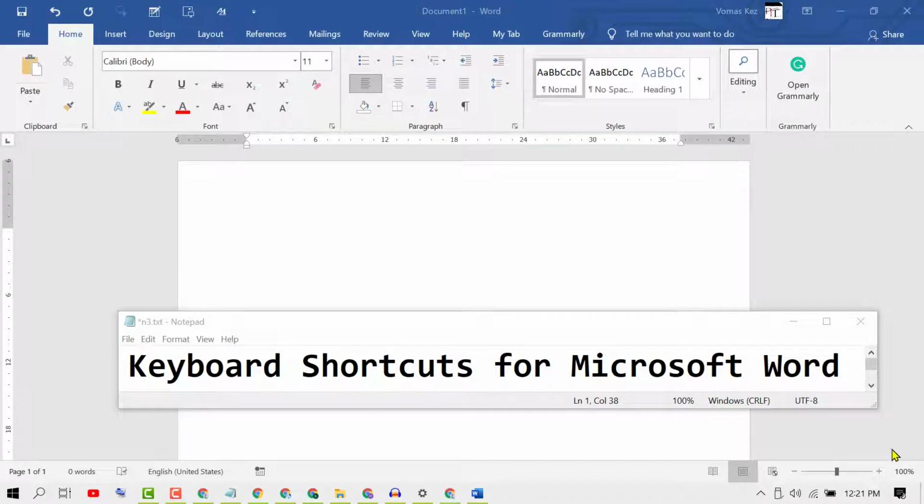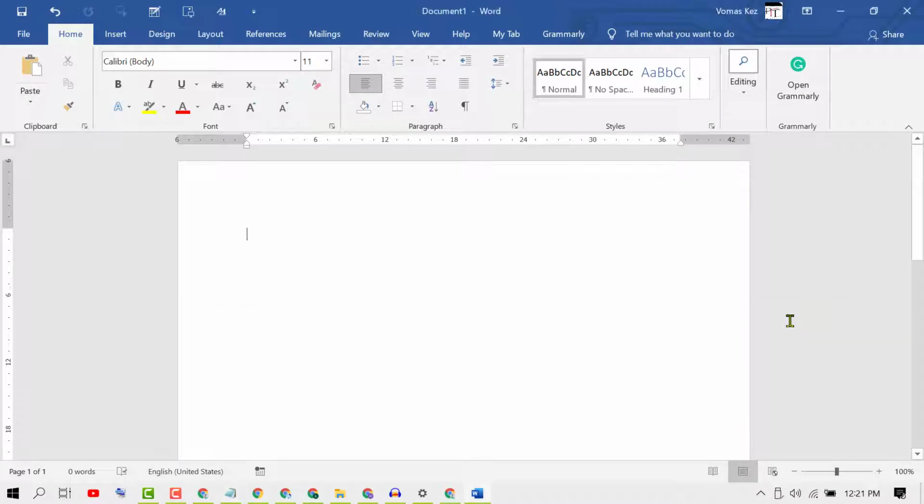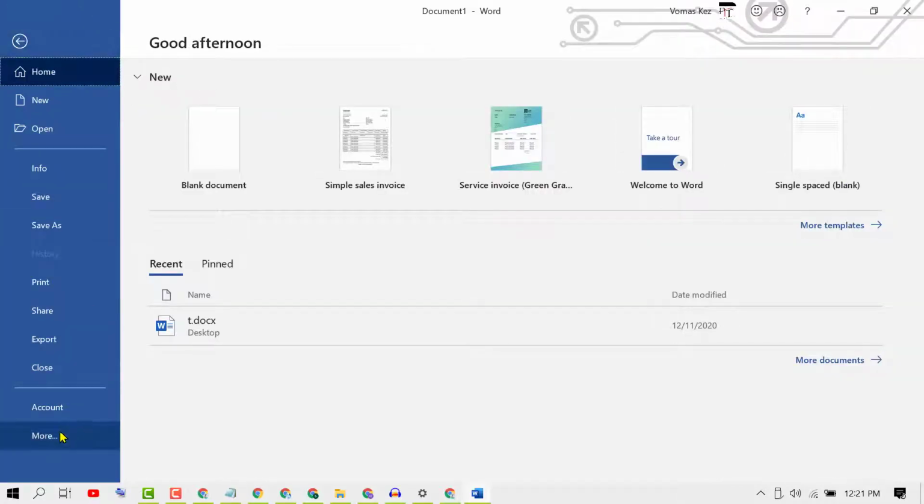In this video, I'm going to show you how to create keyboard shortcuts for Microsoft Word. So, if you want to create your own keyboard shortcut to use Microsoft Word easily, firstly, click on File, then hover the cursor over More.